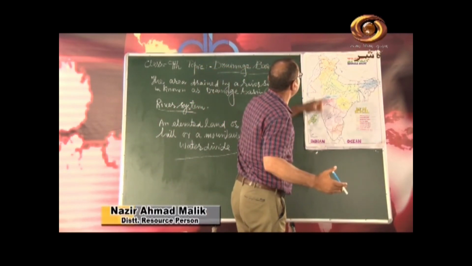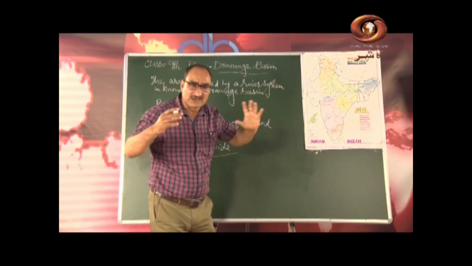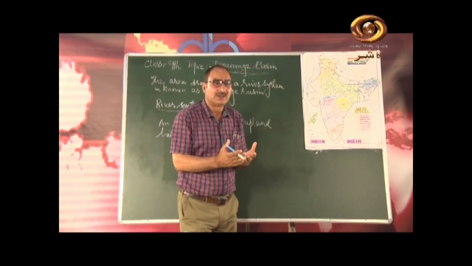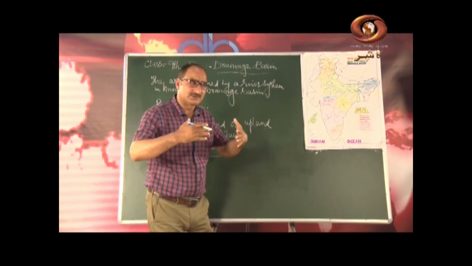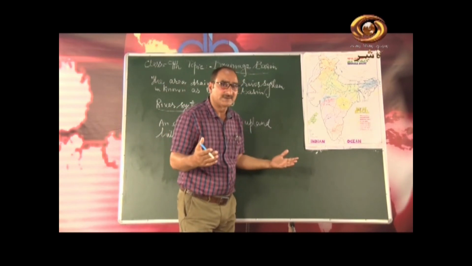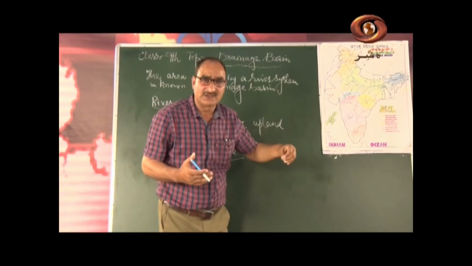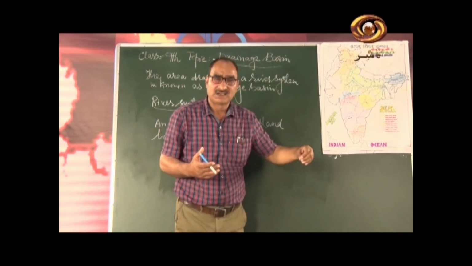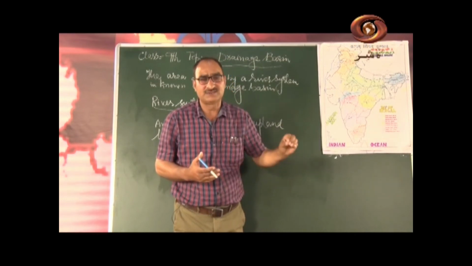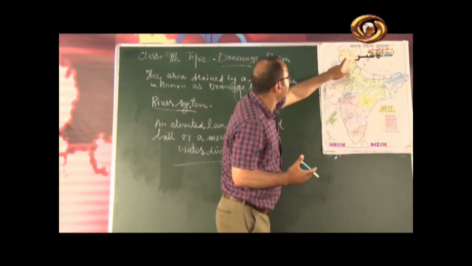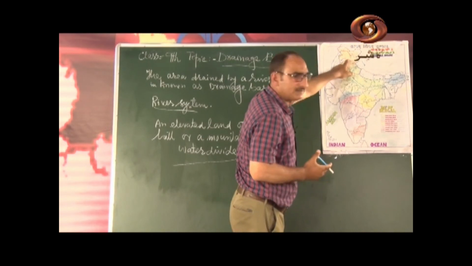The total length of this river is 750 kilometers. The total length of river Jhelum, which is the main river of the valley of Kashmir, is 750 kilometers, and on the bank of this river the famous city Srinagar is located. And then there is Chenab.